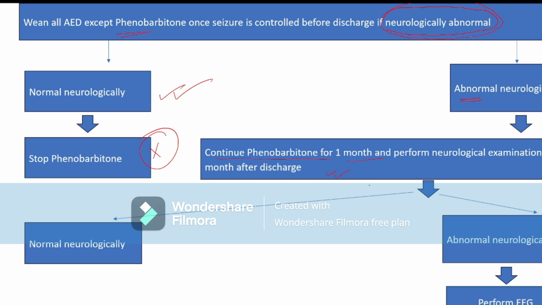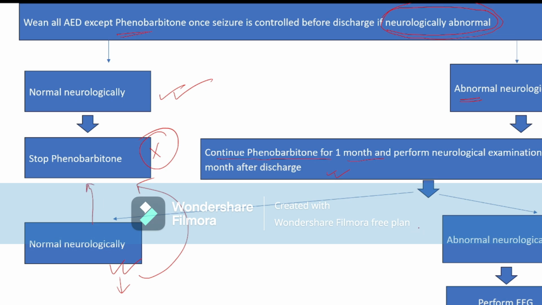Of discharge. So we discharge the patient with only phenobarbital. If after 1 month, when you do the neurological examination, the neurological examination is normal, then what we will do? We stop the phenobarbital with the tapering dose. So if the neurological examination is normal, we stop the phenobarbital.